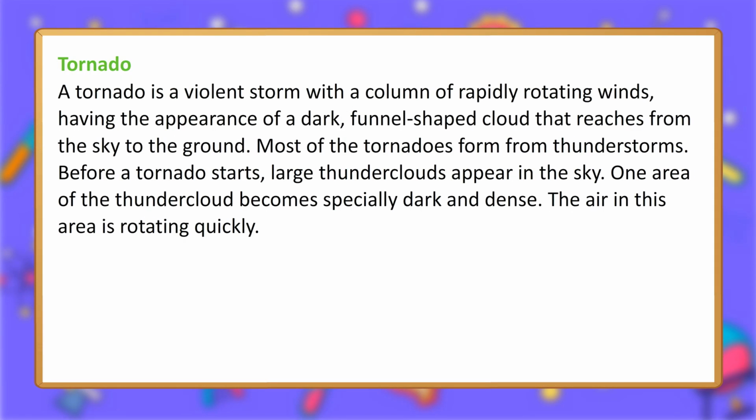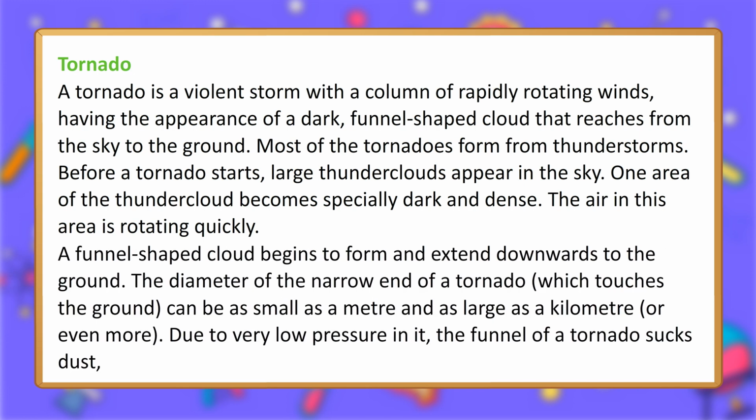Tornado. A tornado is a violent storm with a column of rapidly rotating winds, having the appearance of a dark, funnel-shaped cloud that reaches from the sky to the ground. Most of the tornadoes form from thunderstorms. Before a tornado starts, large thunderclouds appear in the sky. One area of the thundercloud becomes specially dark and dense. The air in this area is rotating quickly. A funnel-shaped cloud begins to form and extend downwards to the ground.